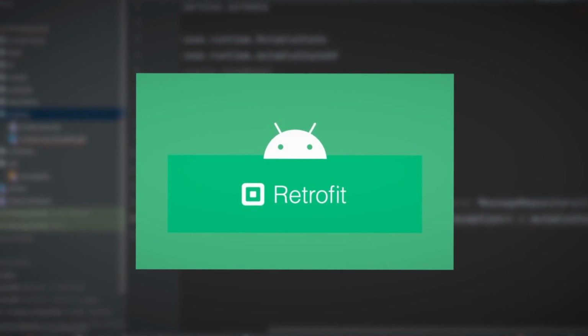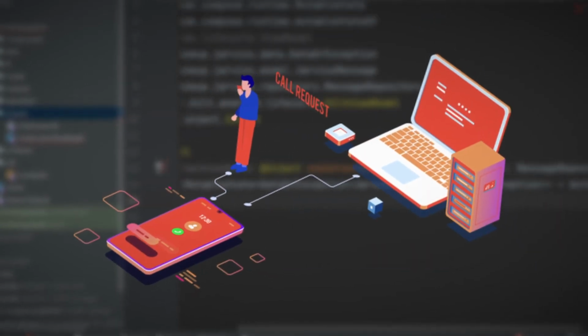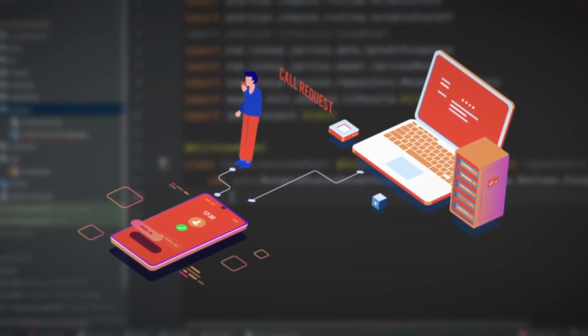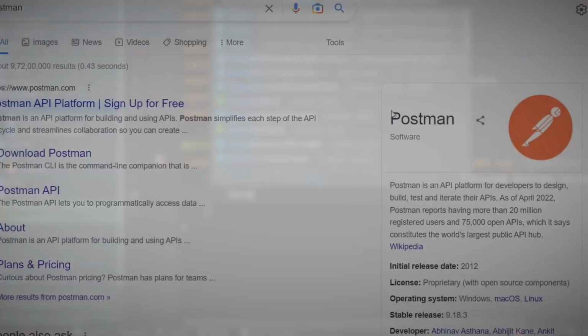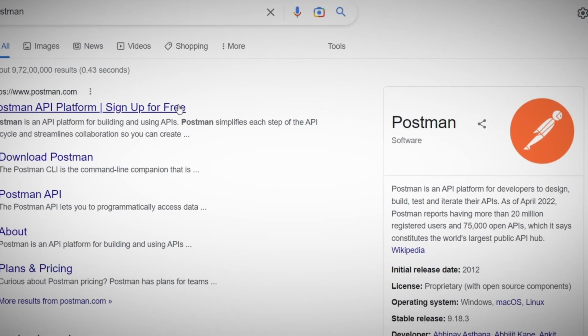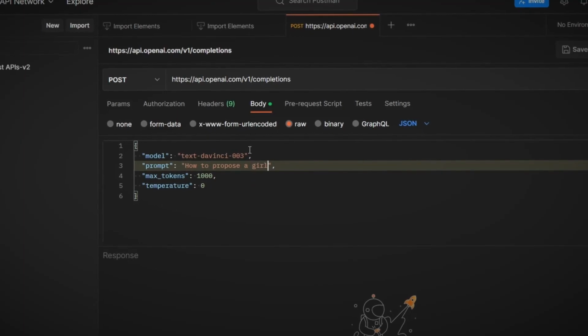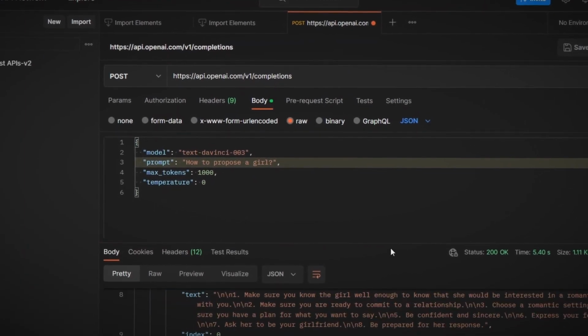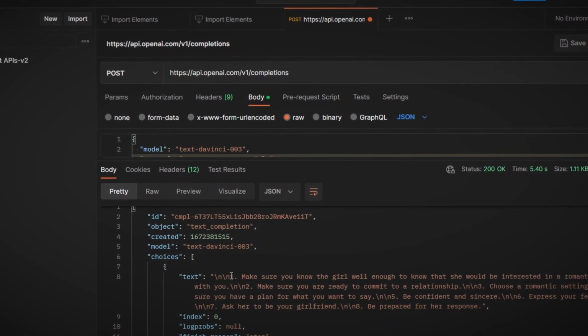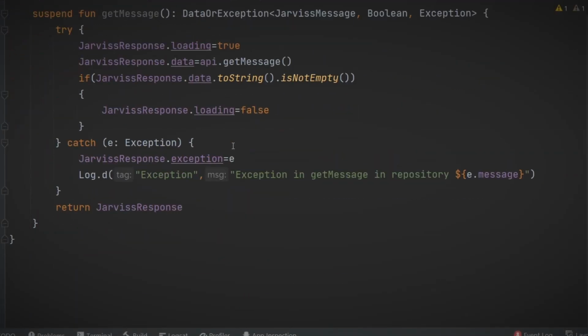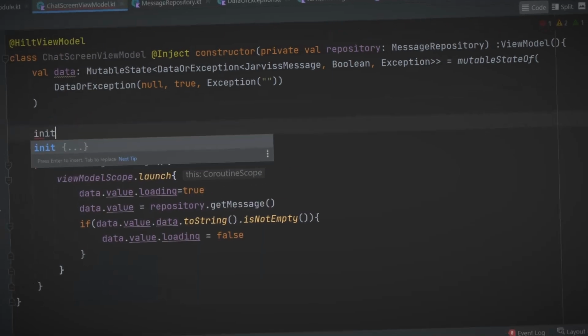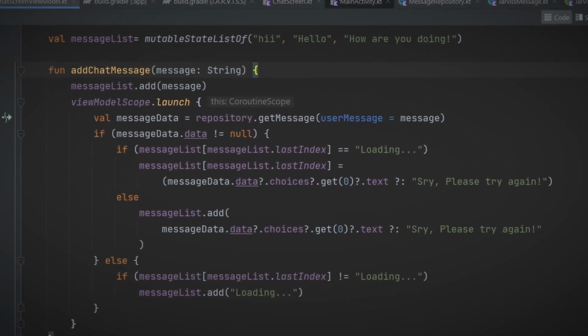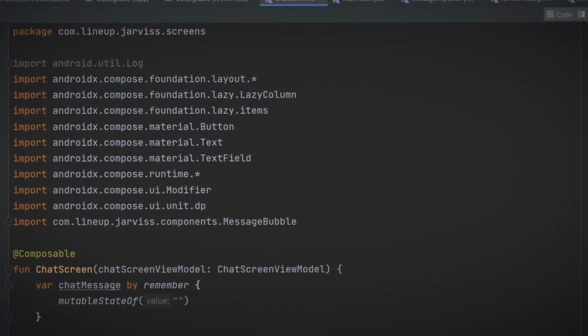I'm going to use a thing called Retrofit to make these API calls. If you want to know more about APIs, let me know in the comment section. Let me give you an example. I'm going to use Postman to show you how this works. First, we have to send a POST request to this API and it will give us a response with the AI generated message. This network layer is a very important part of our project. If we just complete this, then almost 50% of our work is done. It took me a lot of time to implement this, but now Retrofit is working.